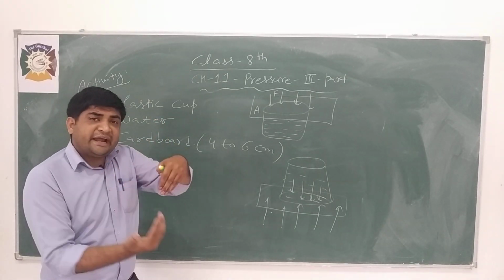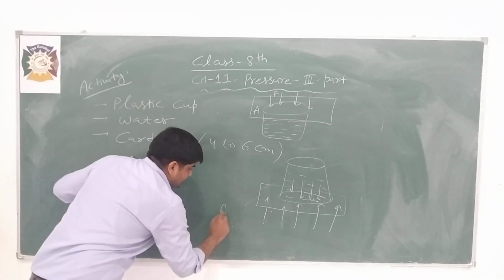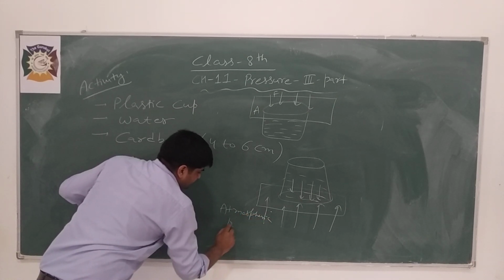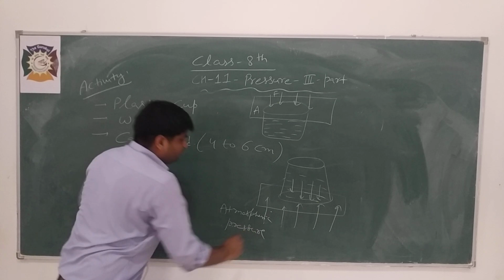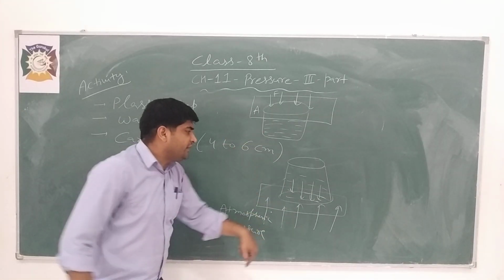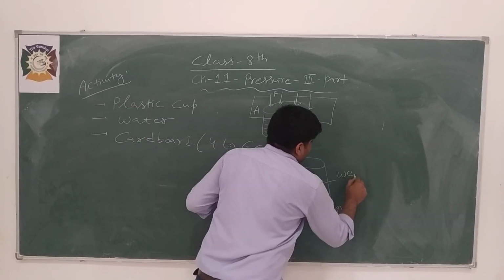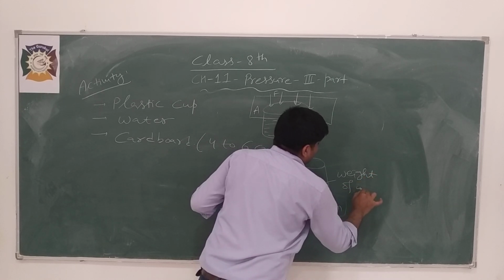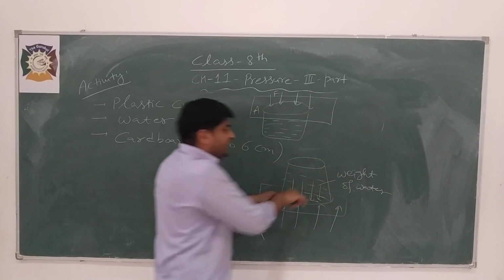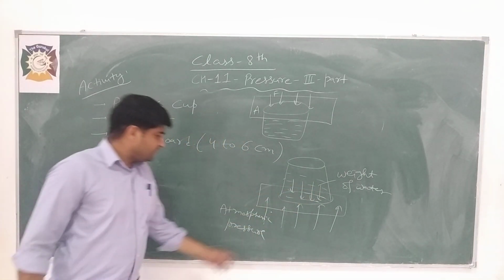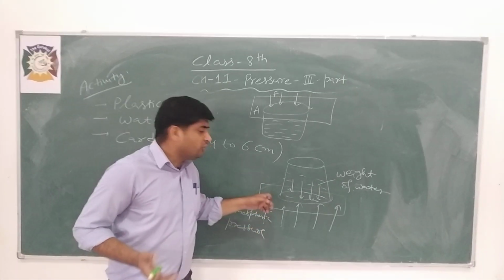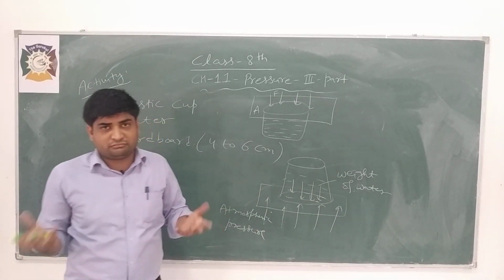If this atmospheric pressure is greater than the weight of the liquid, the weight of the water inside this plastic cup, then this cardboard will stick for a few moments.